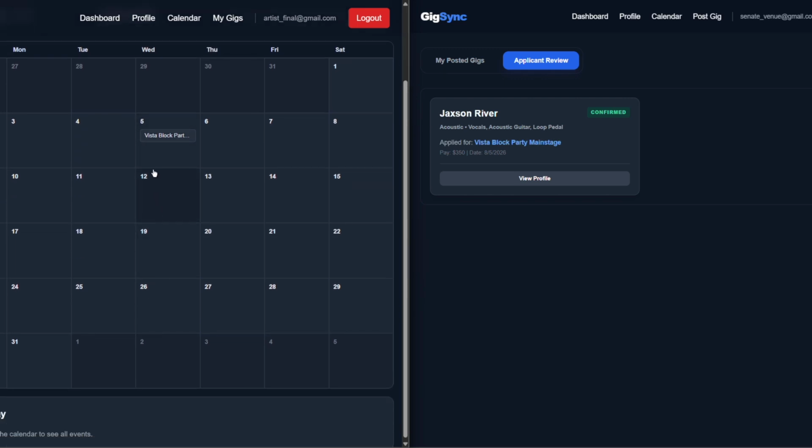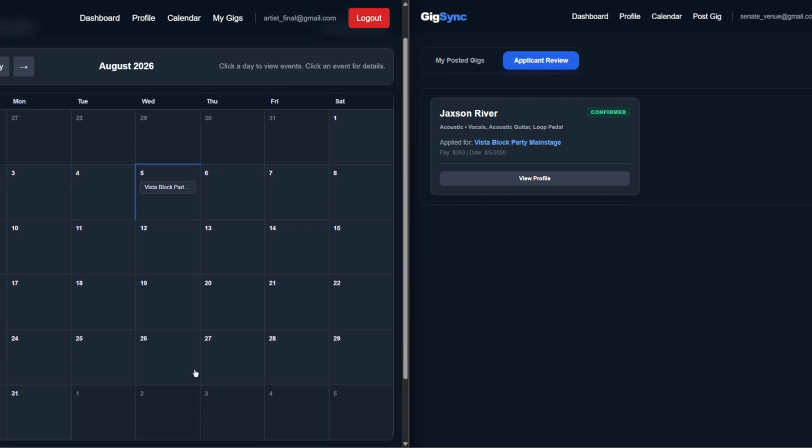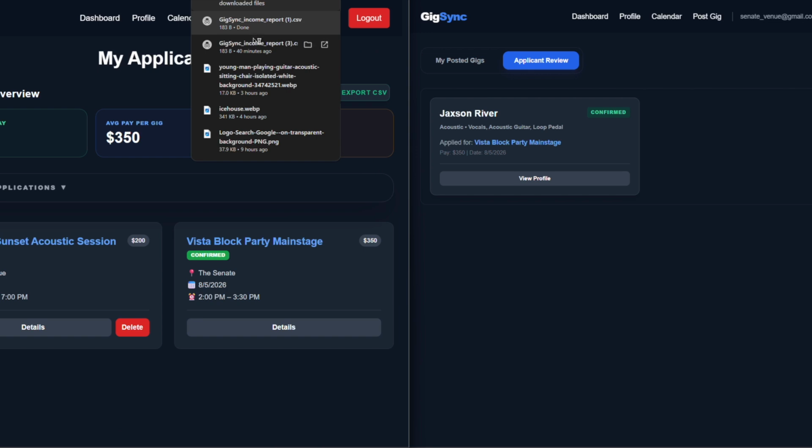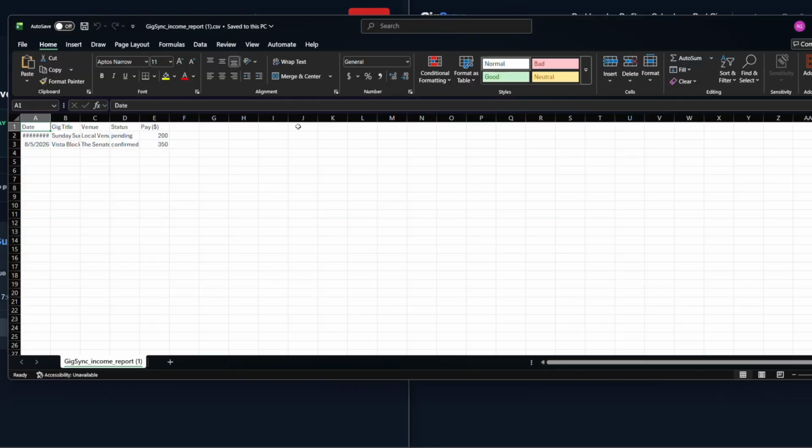And as we can see, yes, it's right here. And if we wanted to, we can also download all of this information as an Excel file and view it if Jackson wanted the income report or something. Yeah, so you can see the pay per venue in an organized manner.